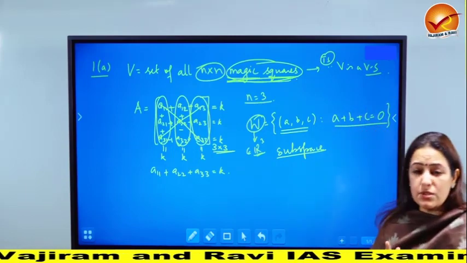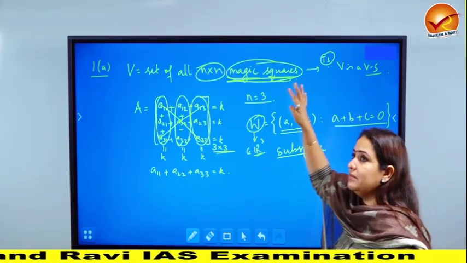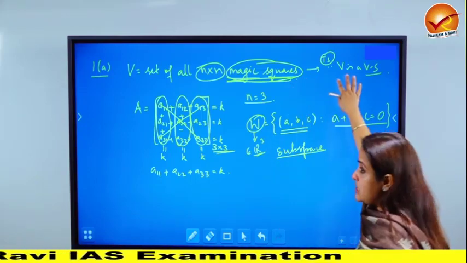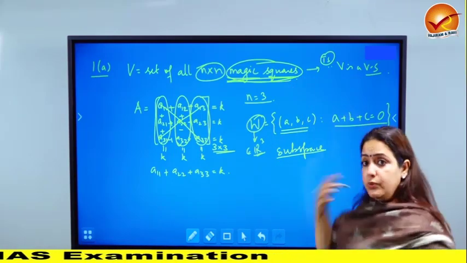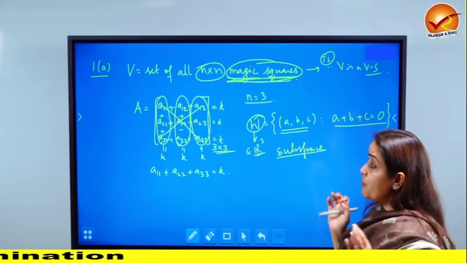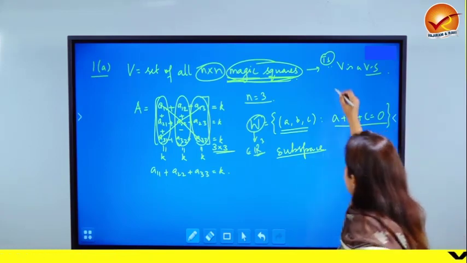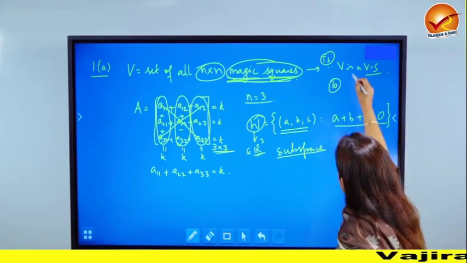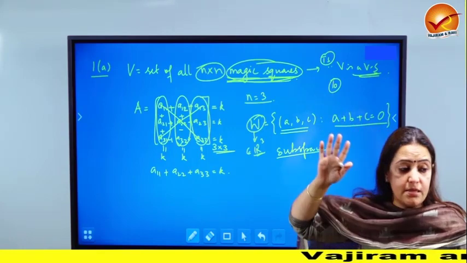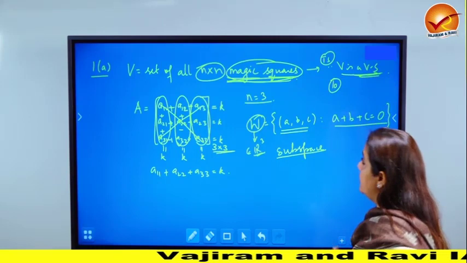Now, to show something is a vector space, we have about 10 properties, and some of them are pretty lengthy to write, like associativity, or even if you write down commutativity, it's not going to be very simple to express the answer. And this is a 10 marker, since this is question number 1A, which was only for 10 marks. For 10 marks, writing down 10 properties of a vector space is going to be huge, because it's not a small thing, and in one page you have to cover up the answer.